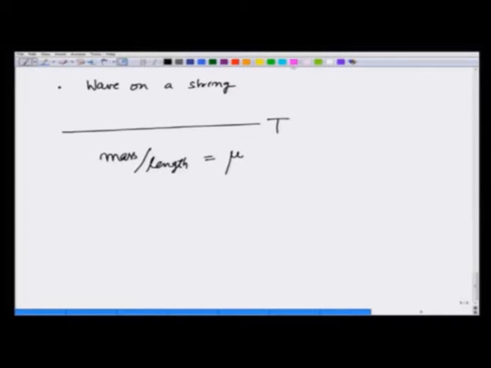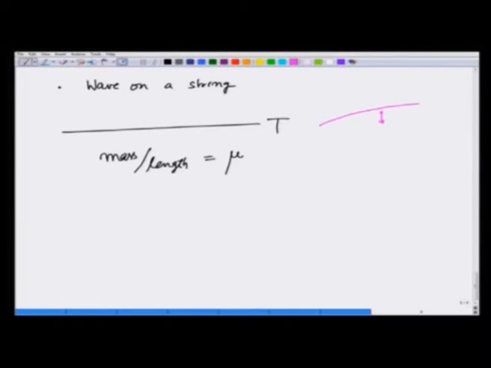If I distort it, assuming that the amplitude is very small, then if I take a small portion right here, this portion moves up and down as the wave progresses, and let us get the equation for that.